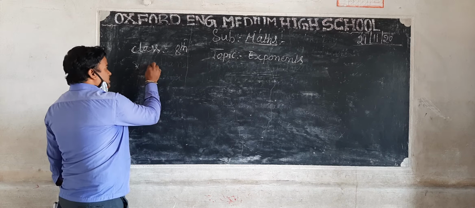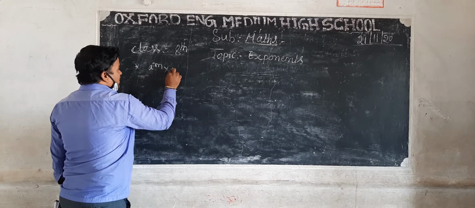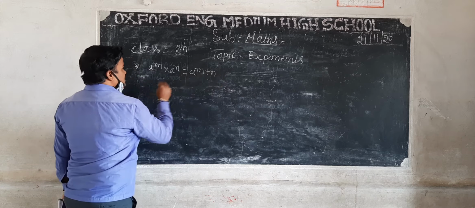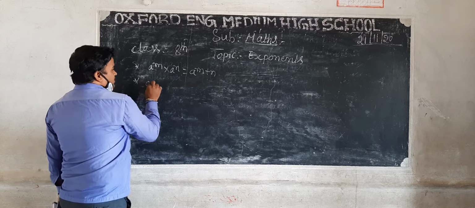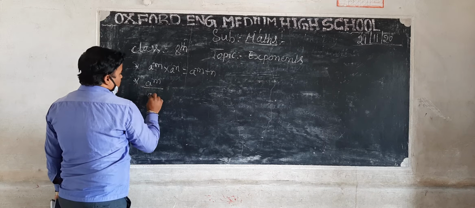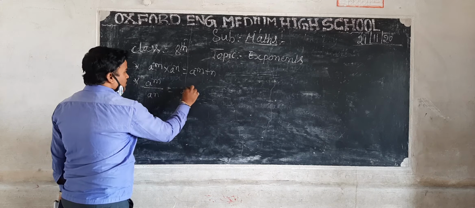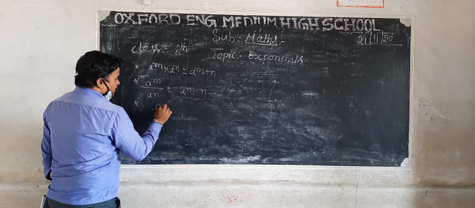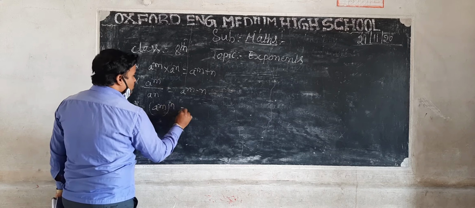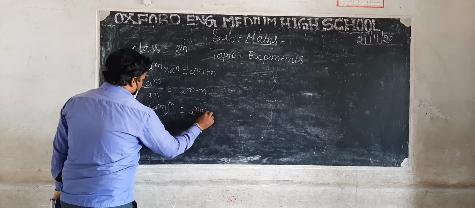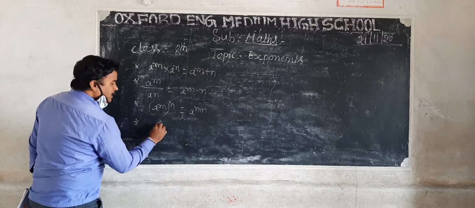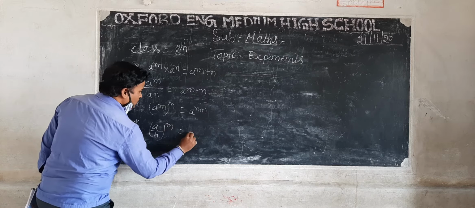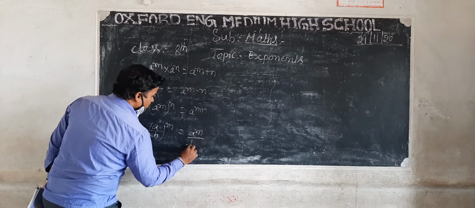First law of exponents: a to the power of m into a to the power of n is equal to a to the power of m plus n. Second law: a to the power of m divided by a to the power of n is equal to a to the power of m minus n. Third law: (a to the power of m) to the power of n is equal to a to the power of mn. And the fourth law: (a by b) to the power of m is equal to a to the power of m divided by b to the power of m.